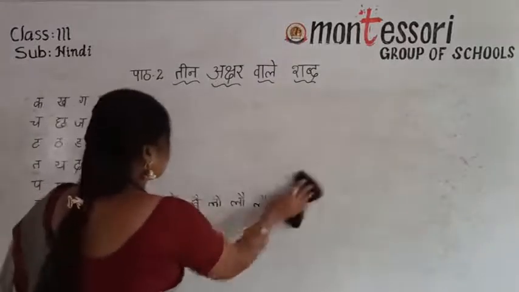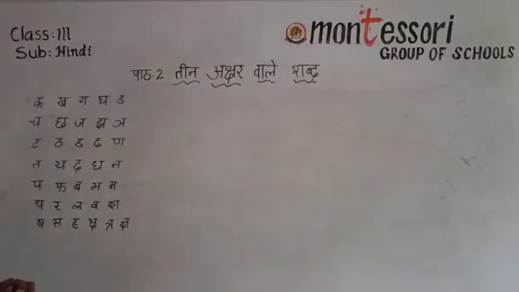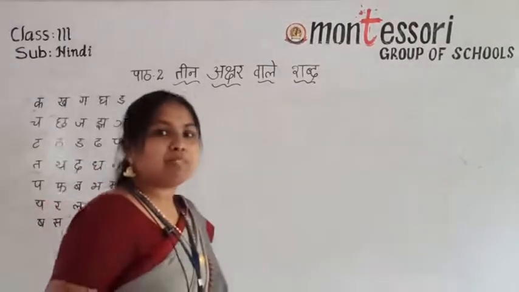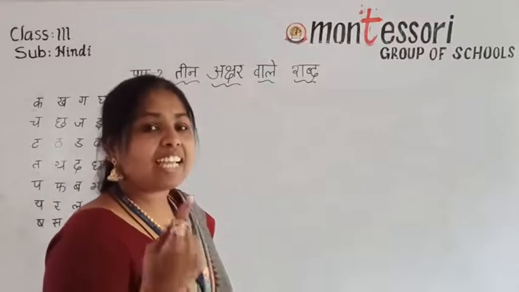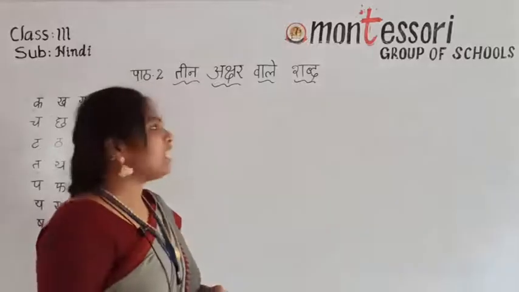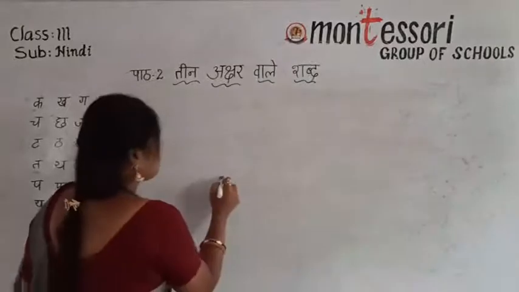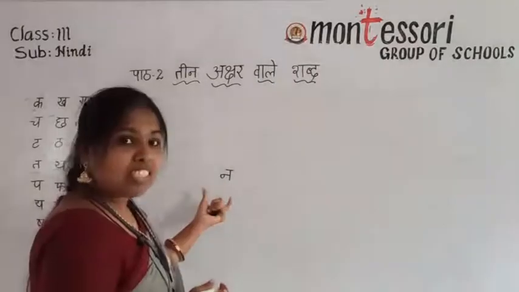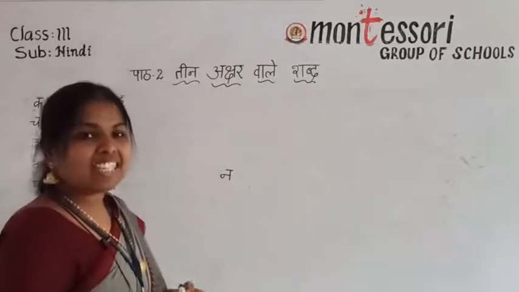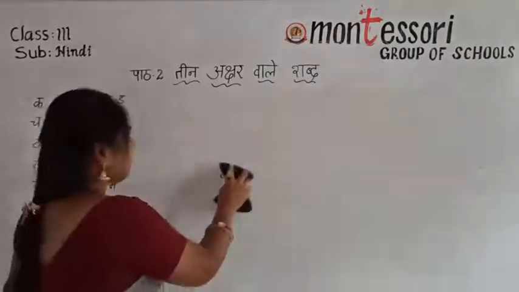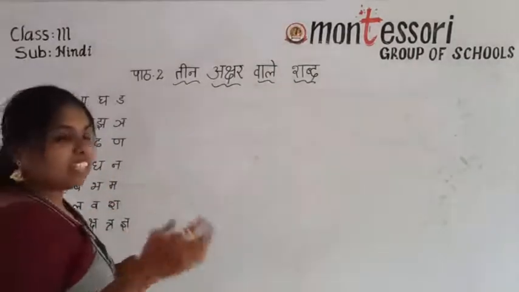Okay, how to make these 3 letter words? Easy. I told you, what is shabd? Shabd means word in English. Ek ya ek se zyada akshron ko shabd kehte hain. In Hindi, one letter also it will become a word. Means na. Example I told you, no, na. Na means this letter also having meaning. That's why ek ya ek se zyada akshron ko shabd kehte hain in Hindi. Okay, more than one letter, or one letter, means it is a word.